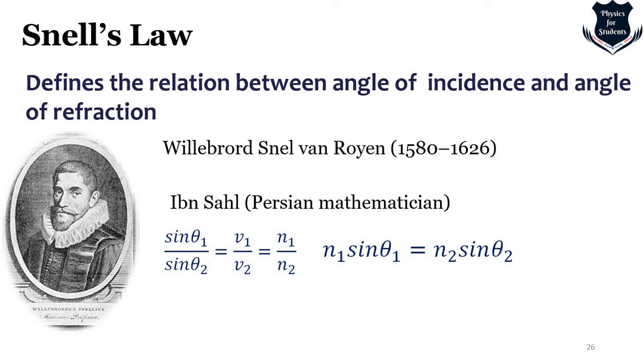So the ratio of the sines of the angles of incidence and refraction is equivalent to the ratio of phase velocities in two media, or equivalent to the reciprocal of the ratio of the indices of refraction. Okay, I will come to this part later. So the ratio, as you see, n1 by n2 is constant for any given wavelength.